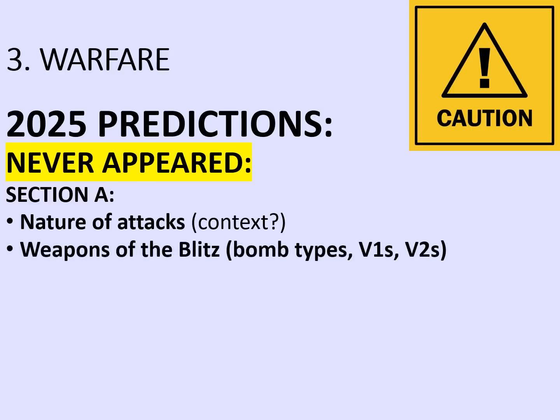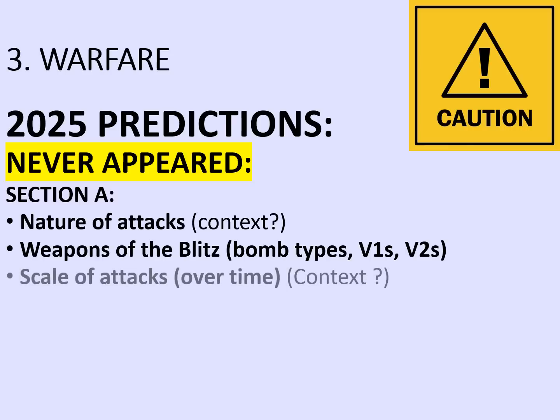However, what's much more specific is the weapons of the Blitz. Bomb types, for example, like the V1s and the V2s that came from 1944, but also simpler things, high explosives versus incendiaries and the ways that they affected London. I'm fairly surprised that this hasn't come up at all.